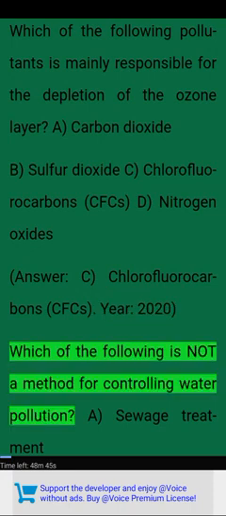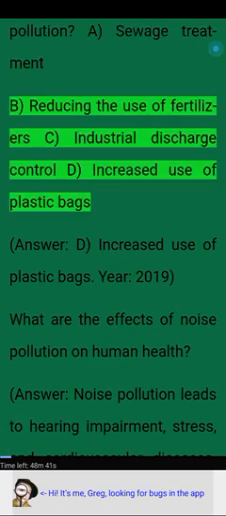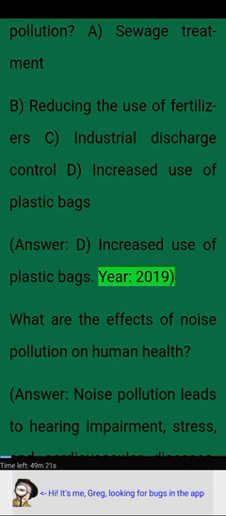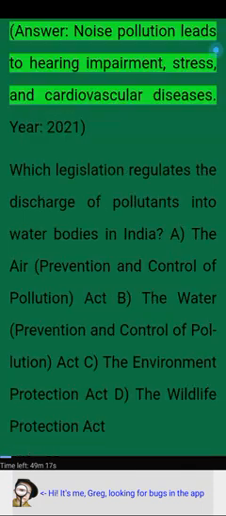Which of the following is not a method for controlling water pollution? A. Sewage treatment. B. Reducing the use of fertilizer. C. Industrial discharge control. D. Increased use of plastic bags. Answer: D. Increased use of plastic bags. Year: 2019. What are the effects of noise pollution on human health? Answer: Noise pollution leads to hearing impairment, stress, and cardiovascular diseases.